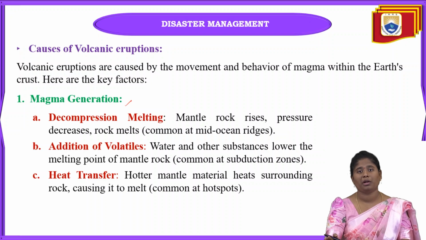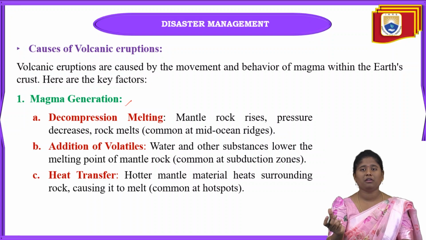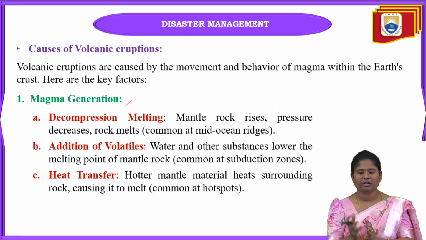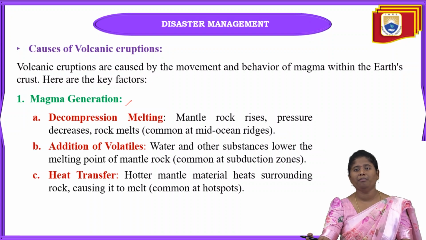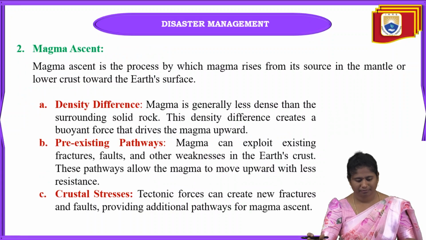Next one is heat transfer. Under the earth surface there will be some hot spots. A hot spot is where some hot mantle material is heated, and because of this heating the surrounding part is also heated. That surrounding part is nearer to the rock also, and this causes the overall mantle to melt. This will carry out in the hot spots only.